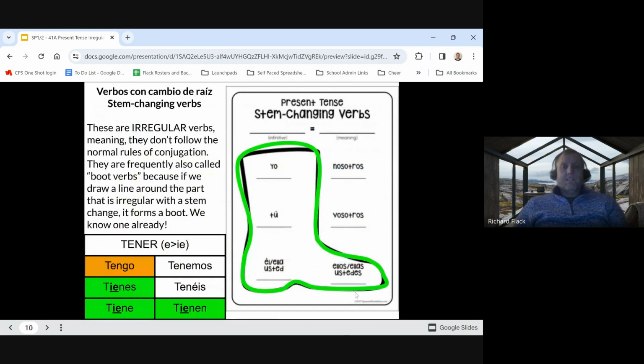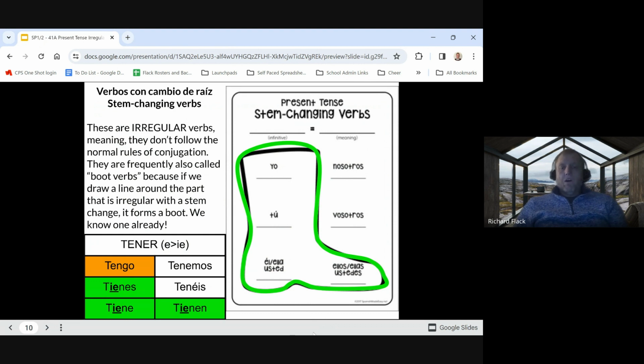Okay, on to today's lesson. We are going to be learning about verbos con cambio de raíz, stem changing verbs. These are irregular verbs, meaning they don't follow the normal rules of conjugation. These are also frequently called boot verbs because if we draw a line around the part that is irregular with a stem change, it forms a boot.